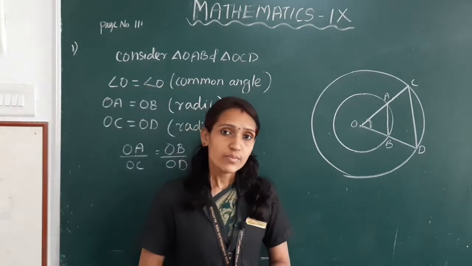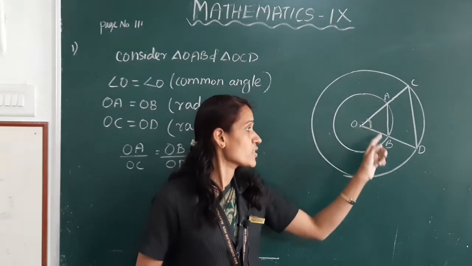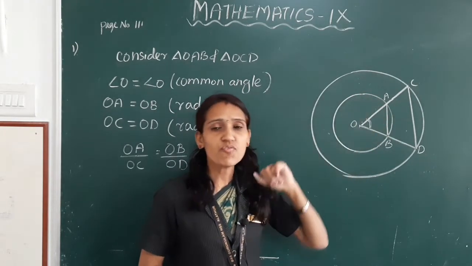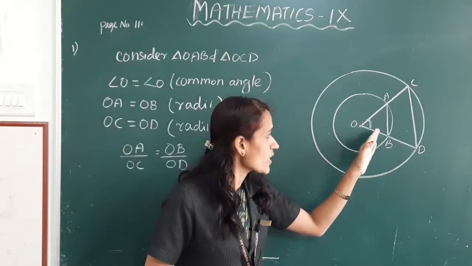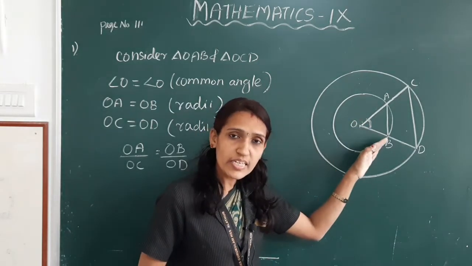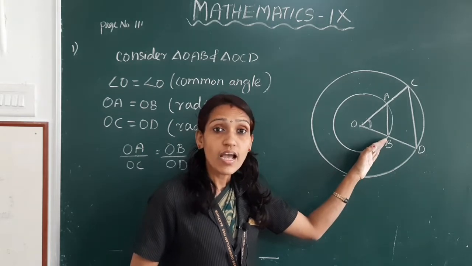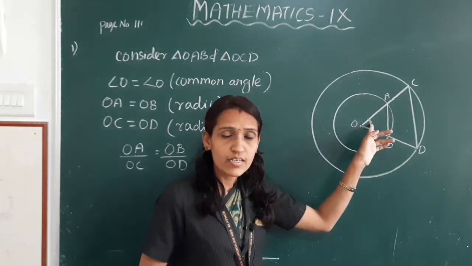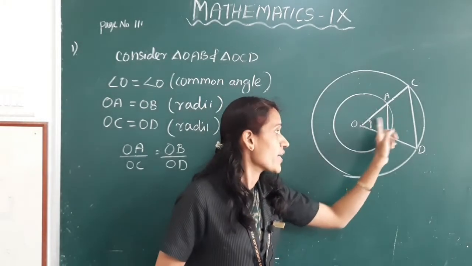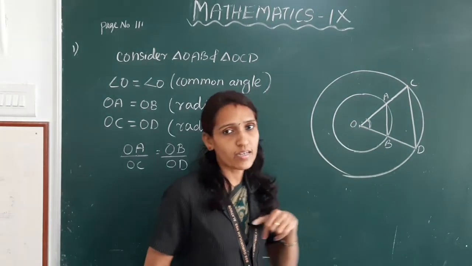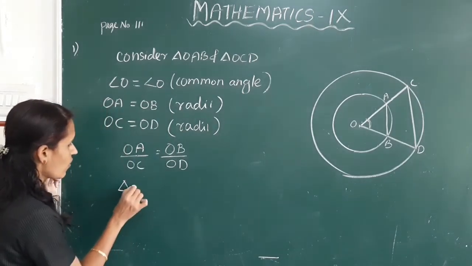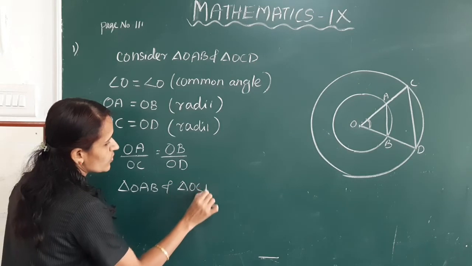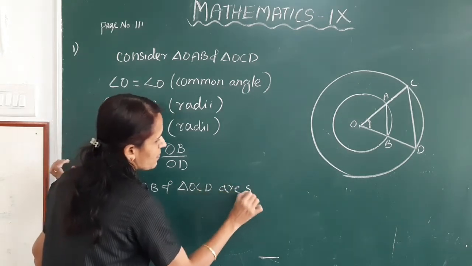That means the two sides of these two triangles are scaled by the same factor and the angle between them is the same. So, these two triangles are similar triangles. Triangle OAB and triangle OCD are similar.